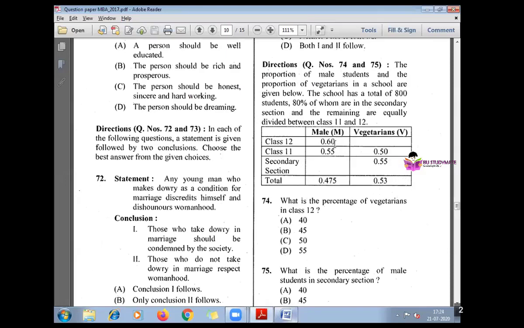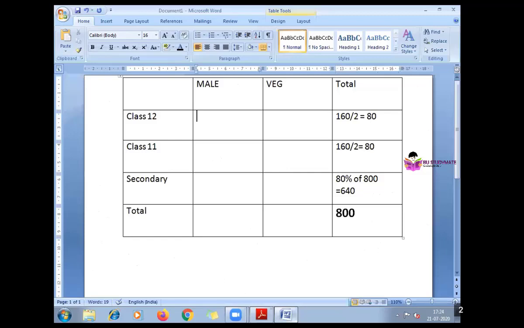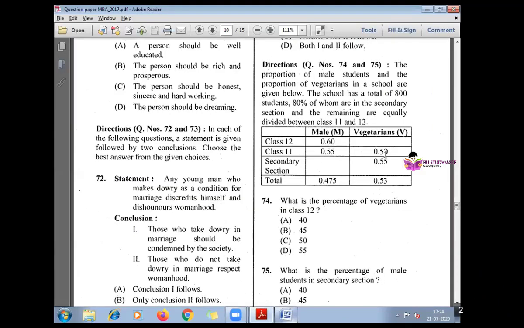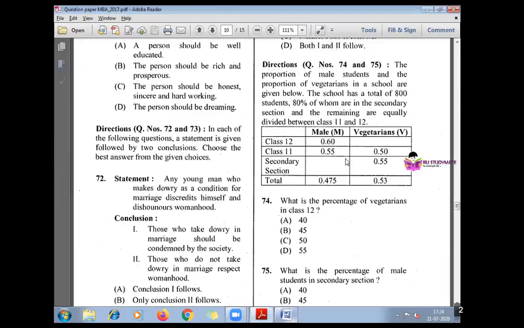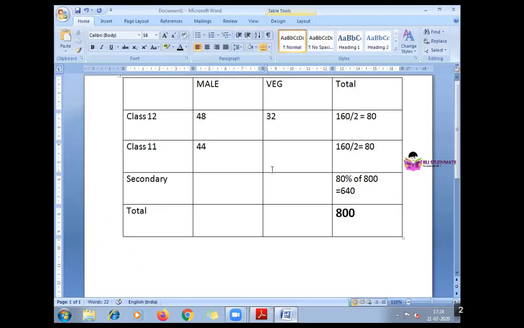So 60% of the total, that means 60% of the 80 means 48 students, remaining 32. Same in class 12, they have given 55 and 50. Yeah 44, sorry, and this is 36.